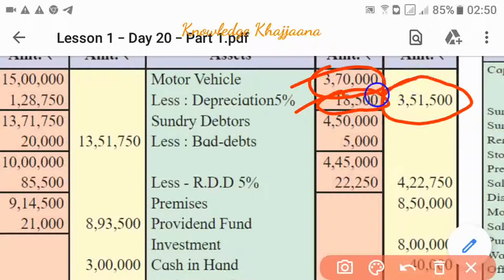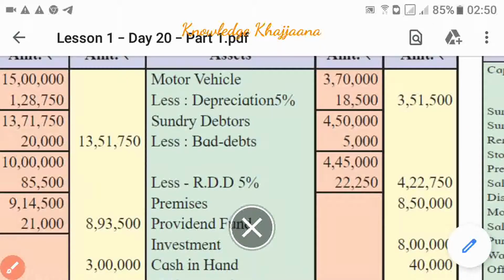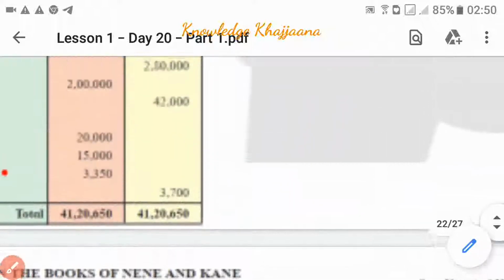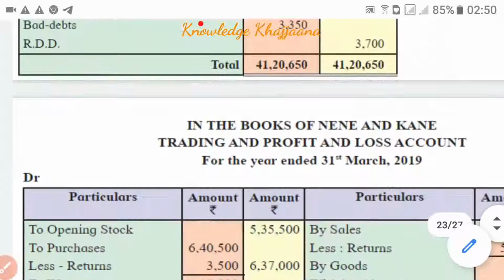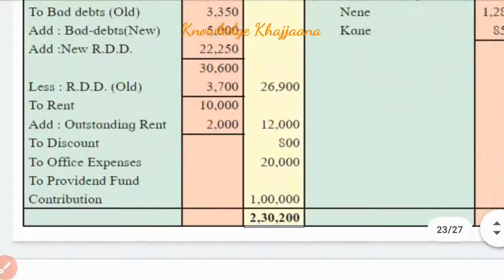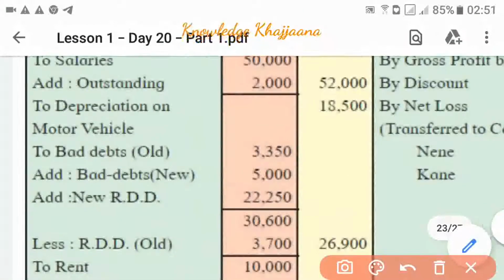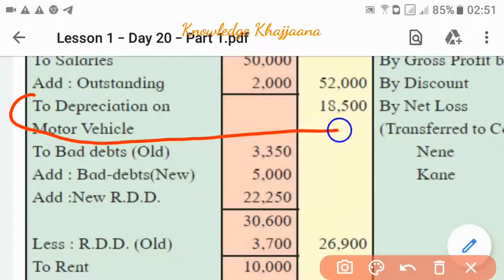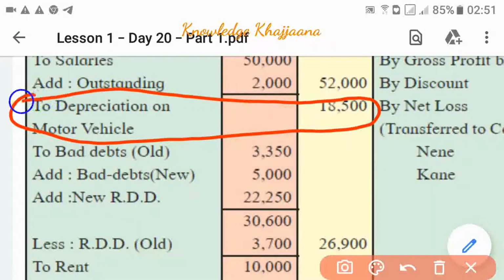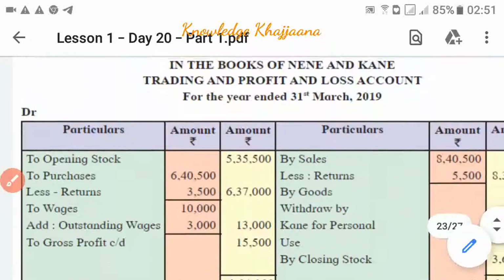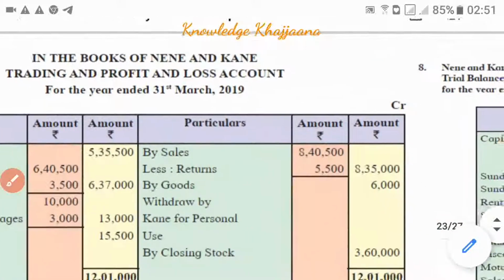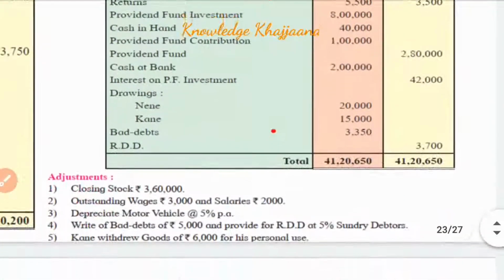And where should the other recording of that depreciation be done? It should be done to the profit and loss account debit side. So we will go to the profit and loss account debit side. See, to depreciation on motor vehicle rupees 18,500. Okay, we have recorded it on the profit and loss account debit side. Okay, now next adjustment.